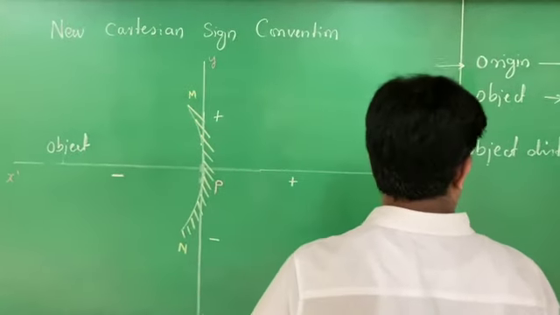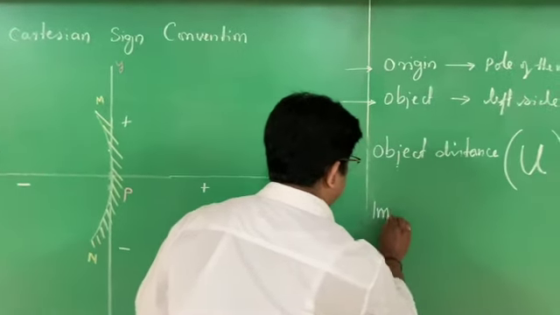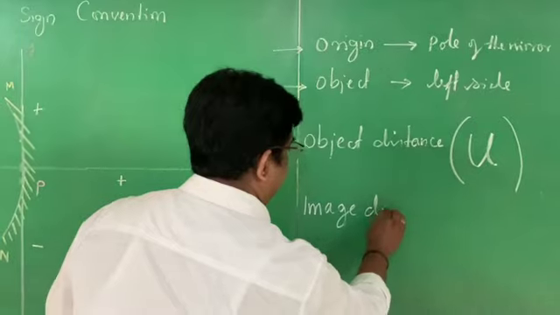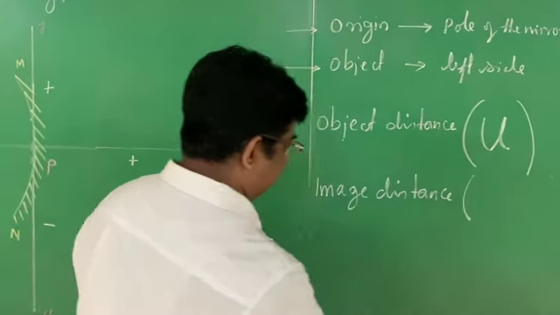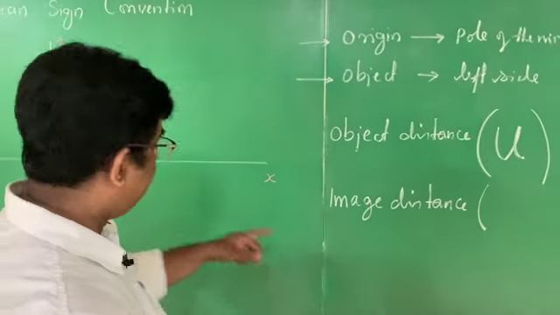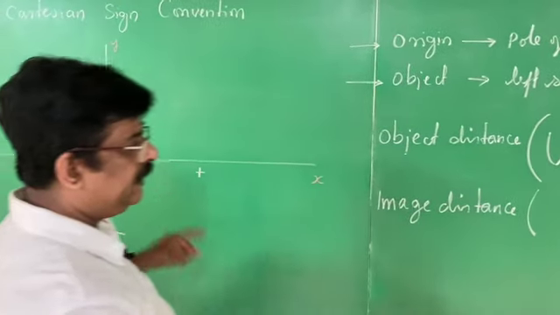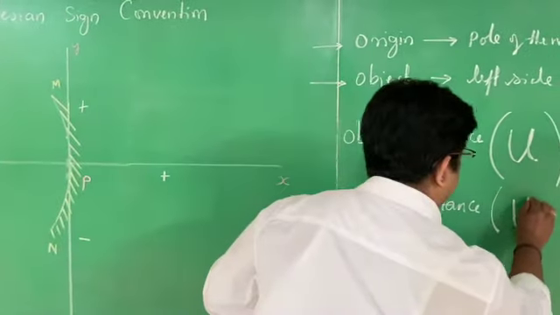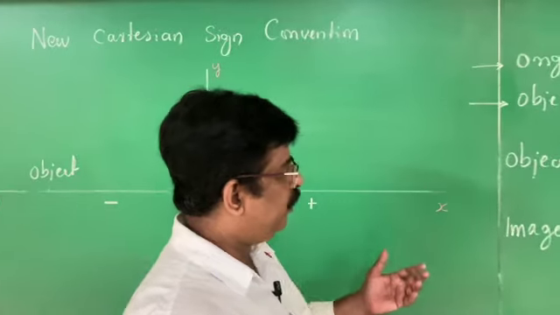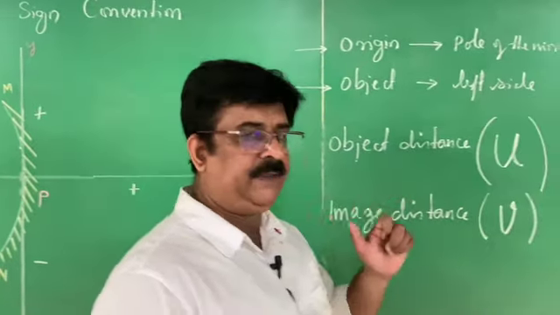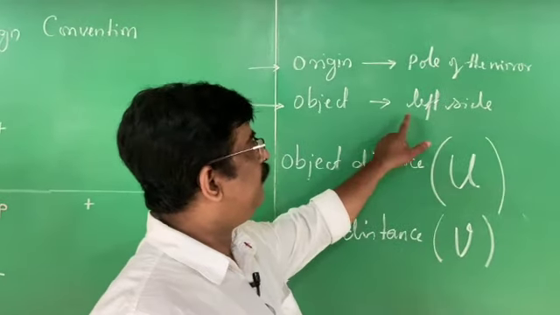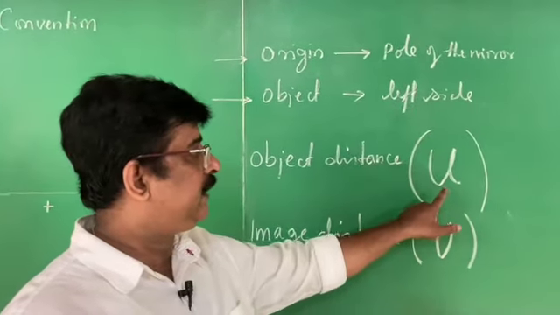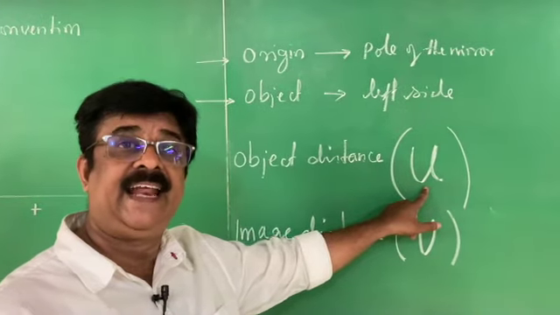And the second thing is image distance. Image distance is the distance between the image and the pole of the mirror, and it is given as v. I told you about object distance. Object distance is given by the symbol u, but the object is always kept in the left side, so the object distance should always be taken as negative.